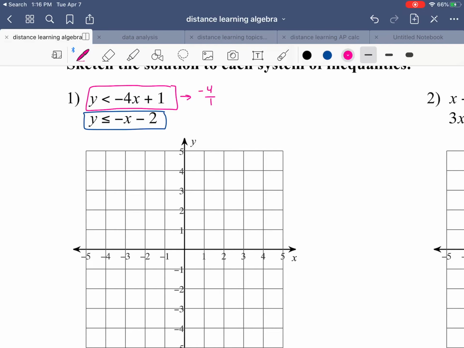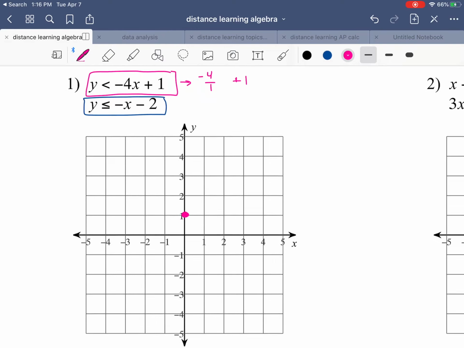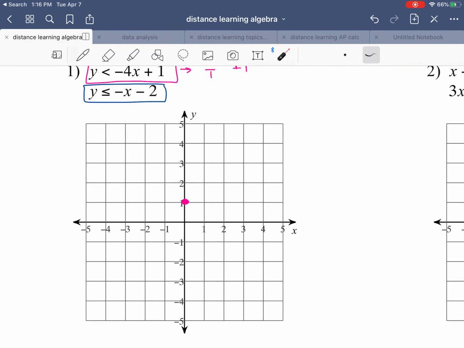The top equation has a slope of -4 and a y-intercept of +1. So I'm going to start at my +1. And my slope of -4, I can either go down 4, 1, 2, 3, 4, and right 1, put a point here at 1, -3. Or I can go up 4, 1, 2, 3, 4, and back 1, and put a point at -1, 5.